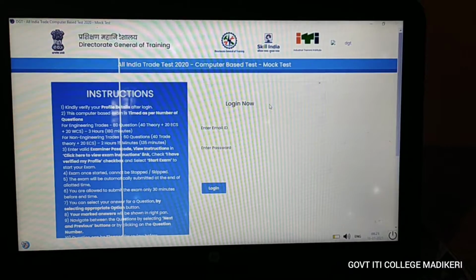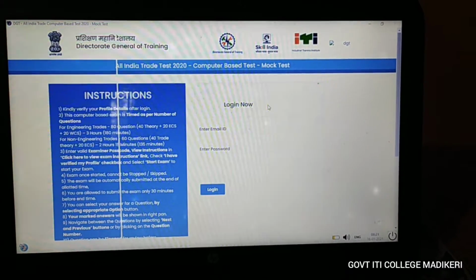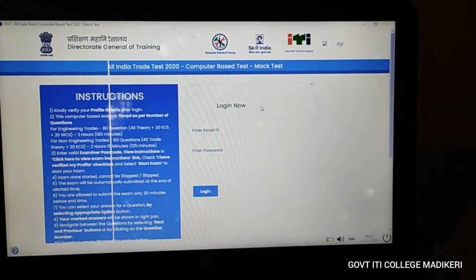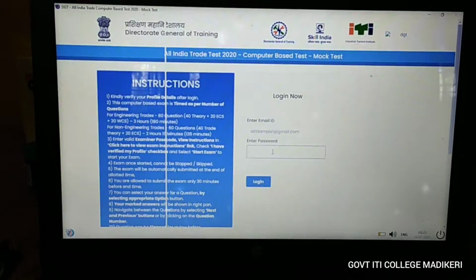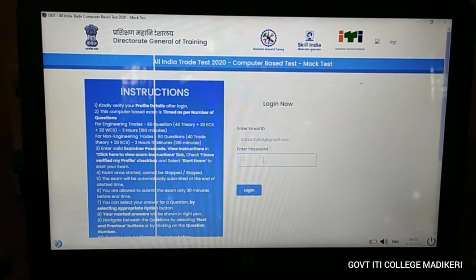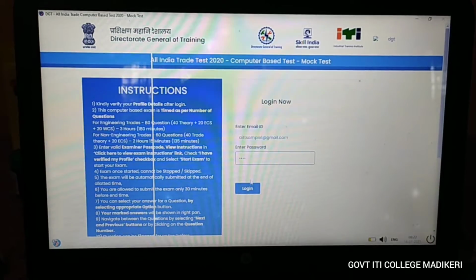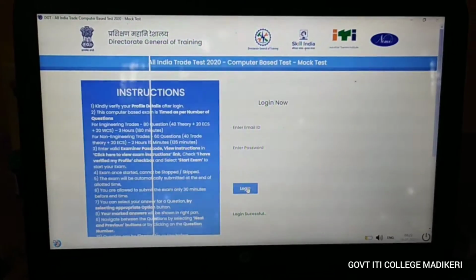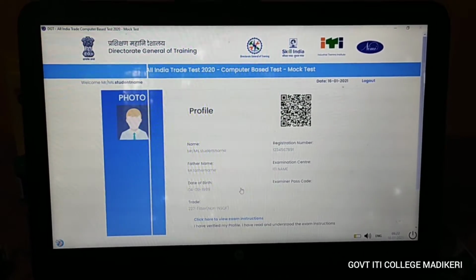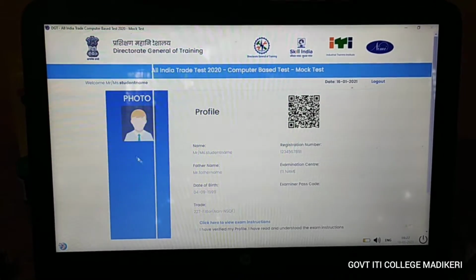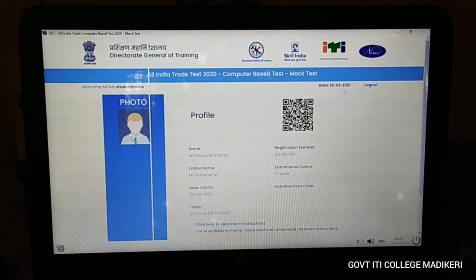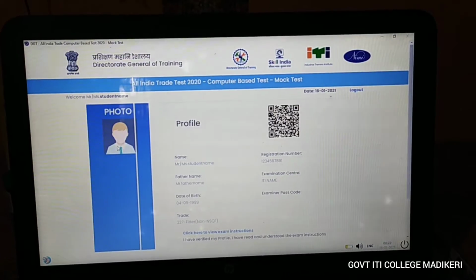Initially, you need to enter your email ID, and the password will be provided by the examiners to log in. You can see I have entered the email ID. Now I am going to enter the password and then log in. Once you log in, you can see on the left side your photo will be displayed.